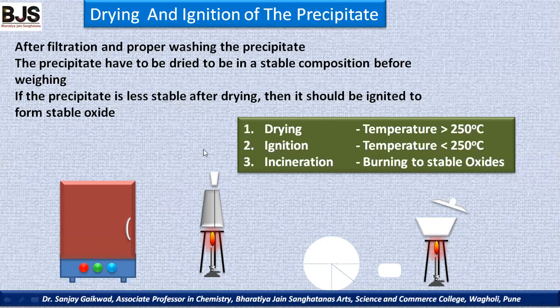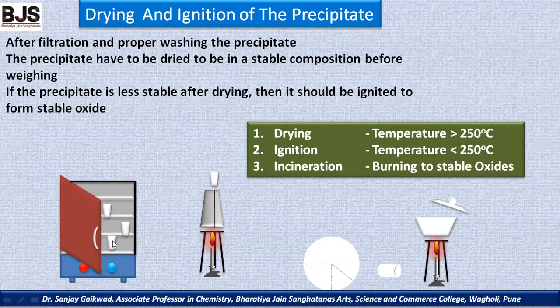Now, in the oven, what happens? We can keep the precipitate below 250 degrees Celsius in the oven for half an hour or 1 hour to slowly remove the solvent. We can keep the crucible directly in the oven for a certain time, and slowly increase the temperature up to 250 degrees Celsius. Slowly the quantity of the solvent is reduced and removed, and the compound gets dried. In this way, the drying and ignition process is most important.